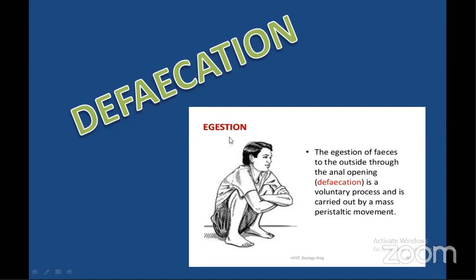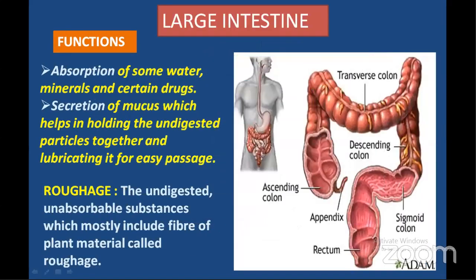So I'll repeat again, nutrition involves 5 different processes: ingestion, digestion, absorption, assimilation, and egestion. Once assimilation and absorption take place, the unabsorbable substances are eliminated out of the body by a process called egestion. So the egestion role is carried out by the large intestine.